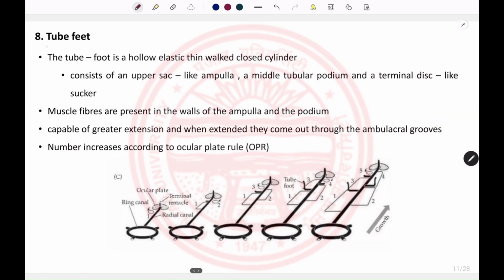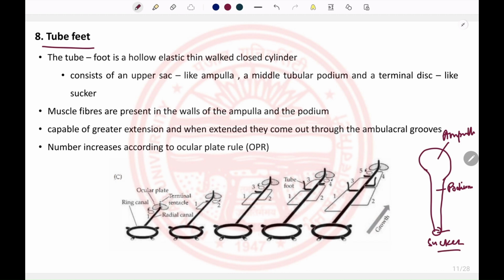The last component in the water vascular system is the tube feet, which have a structure made of a sac and an elongated part. The sac-like part is known as the ampulla, the elongated part is known as the podium, and the terminal disc is known as the sucker. The ampulla is provided mainly with circular muscles, and the podium is provided mostly with longitudinal muscles.